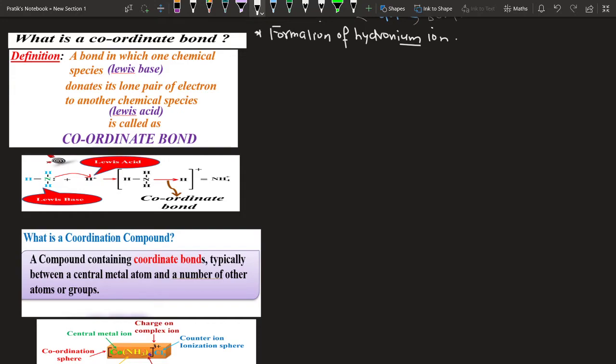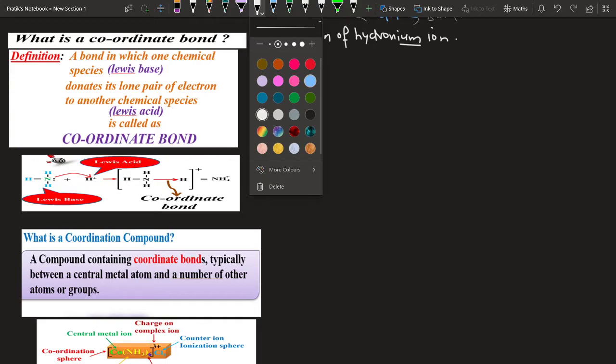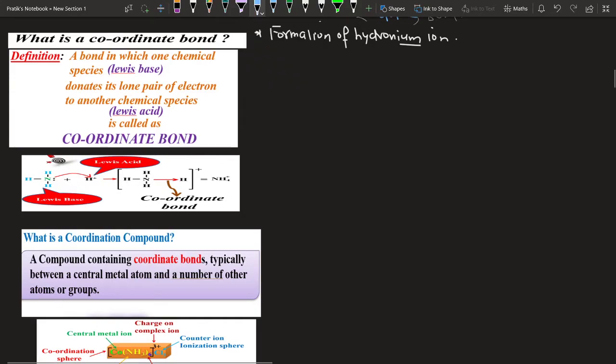Say, for example, I have taken water. Can we write the formula of water in this form? Water is a bent-shaped molecule, and the oxygen consists of lone pairs of electrons.